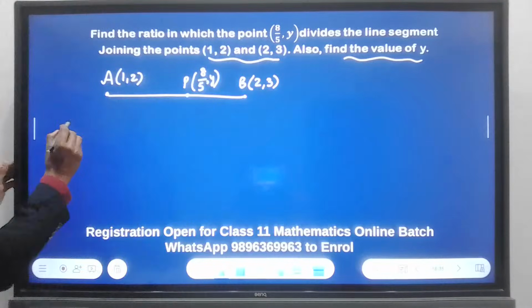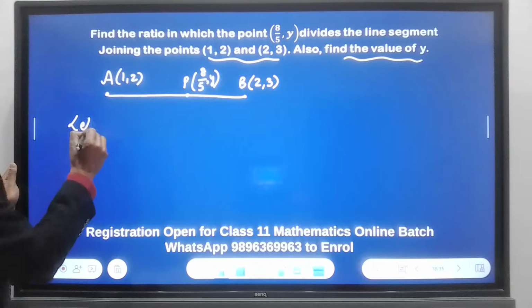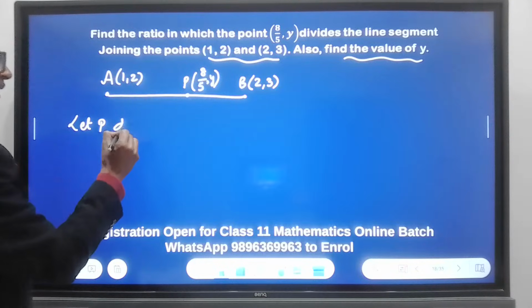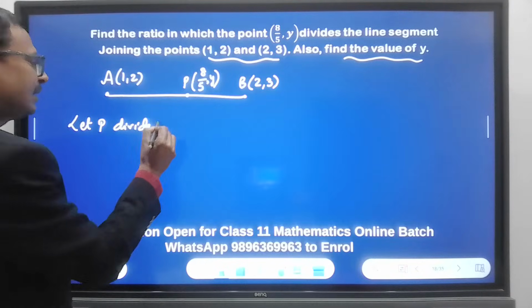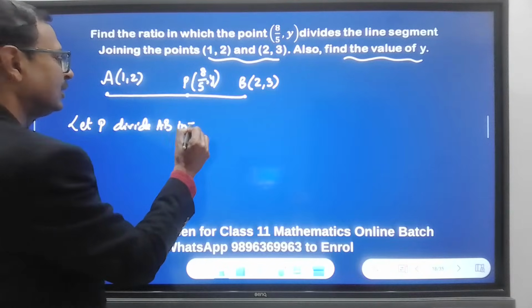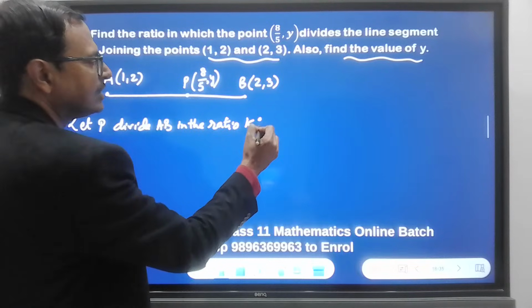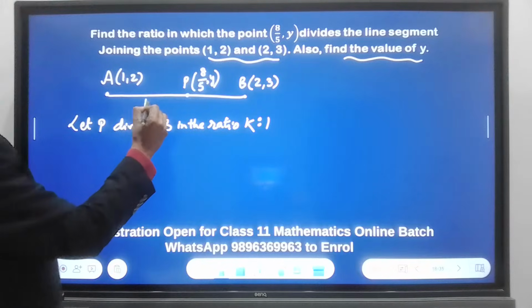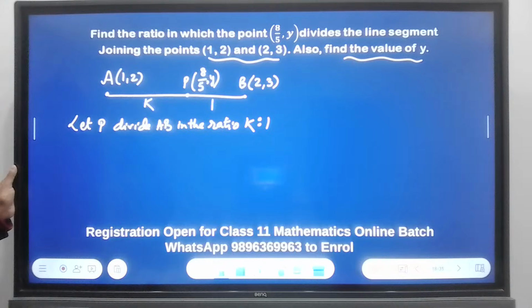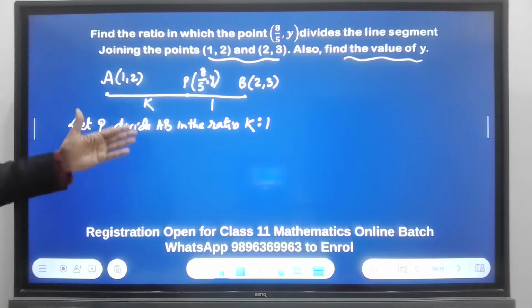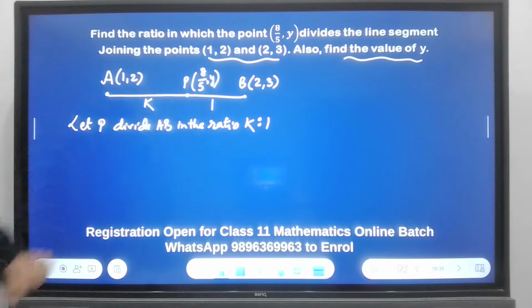Okay. So the first thing we have to assume is let P divide AB in the ratio K ratio 1. So this is K and this is 1. Okay. That is the first elementary thing in the question. Next, we have the section formula being applied.